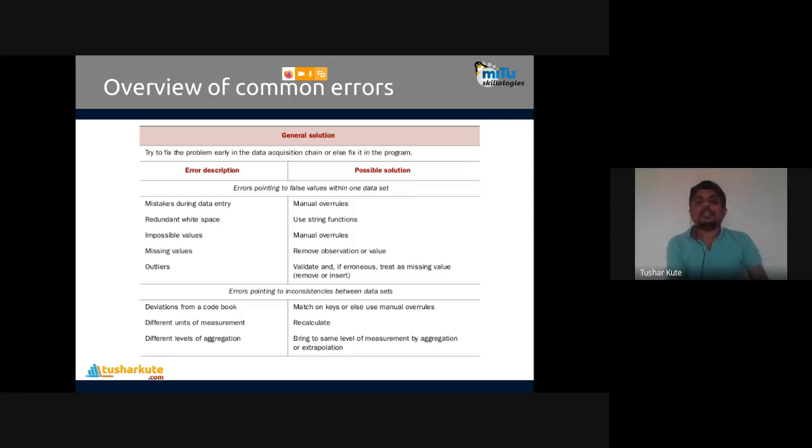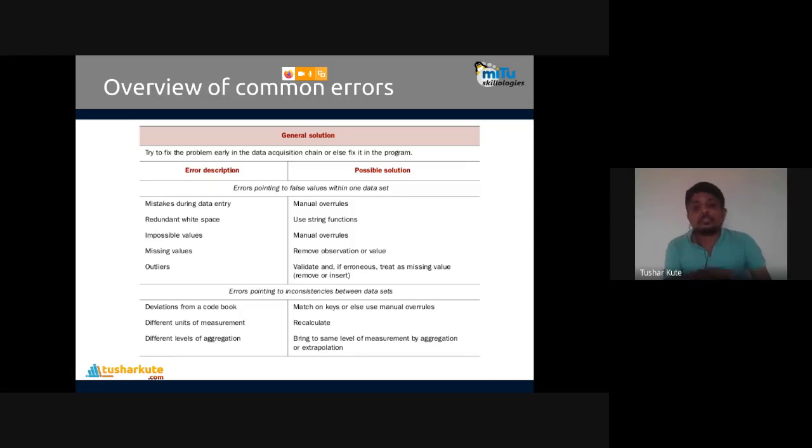We'll take up the methods for removal of outliers also. Outliers may change the result of your program. Remember, the result of your program. For example, the average of 21, 22, 23, and 24 will be different from the average of 21, 22, 23, and 34.